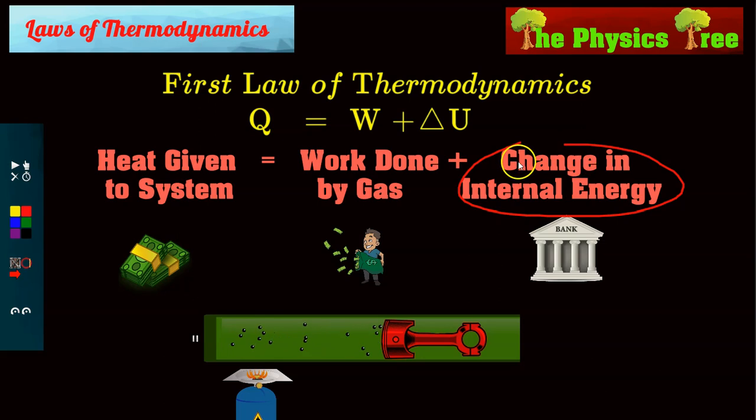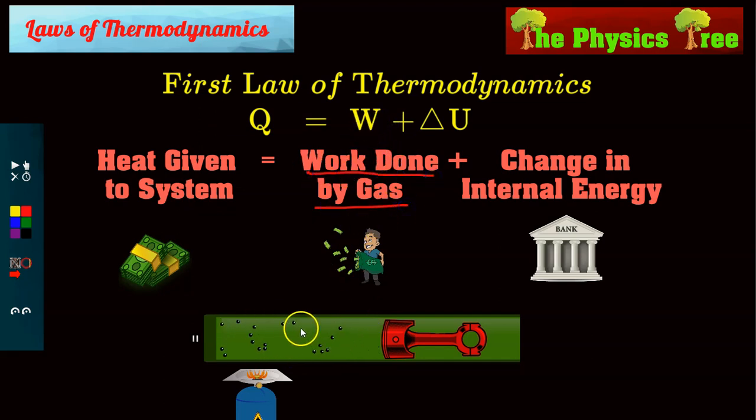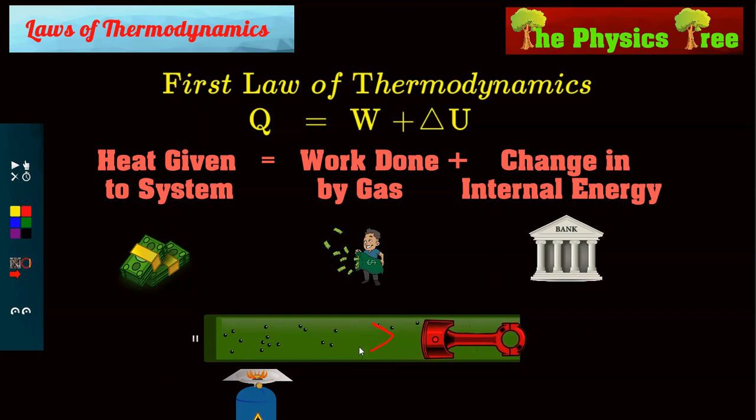And what other option does the gas have? The gas can take the heat, store it into the internal kinetic energy, or the other option is that the gas can do some work with that heat. So the second option is the gas can push this piston away with the energy it has.